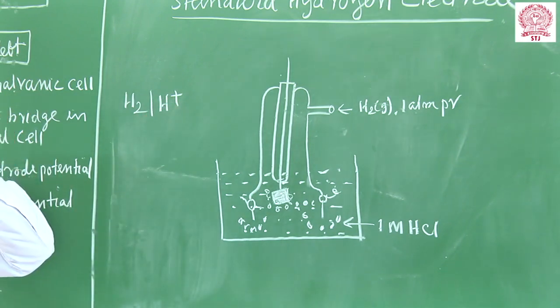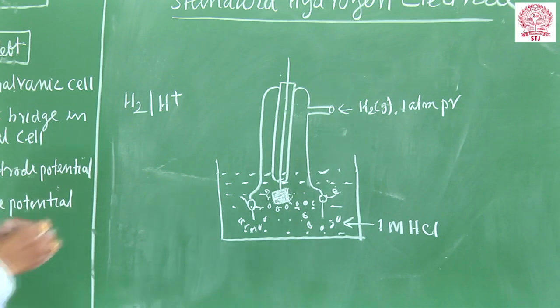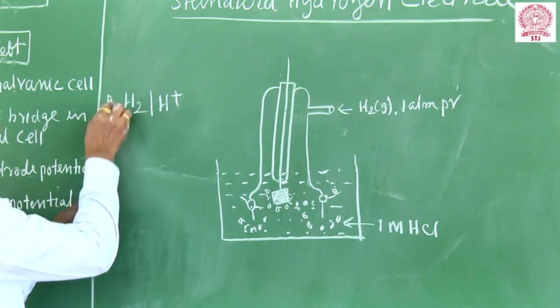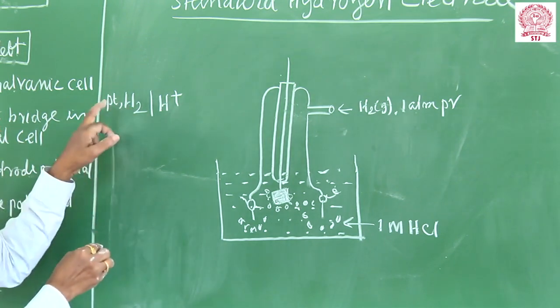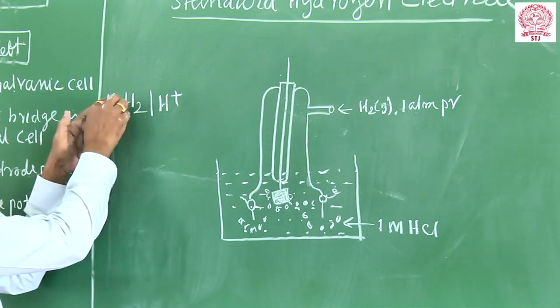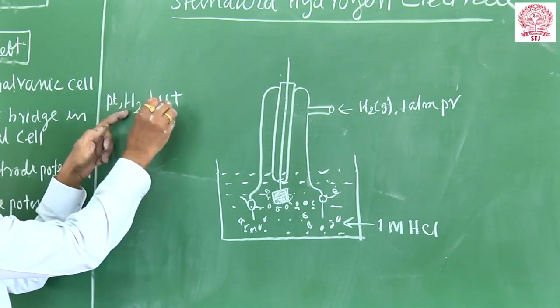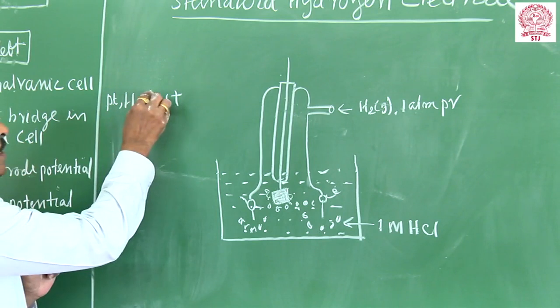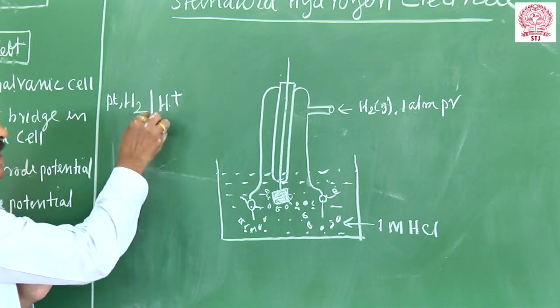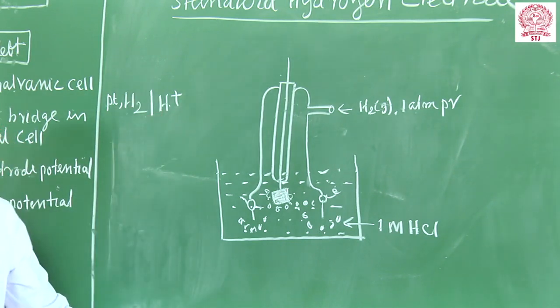Any metal rod dipped into a metallic salt solution contains its own ions. Hydrogen is a gas, I cannot dip the gas. So what happens? Platinum is used here. The hydrogen gas is absorbed on the platinum, and this hydrogen is in contact with the H plus ions. So the electrical double layer forms, and a potential is developed. How much potential is developed?